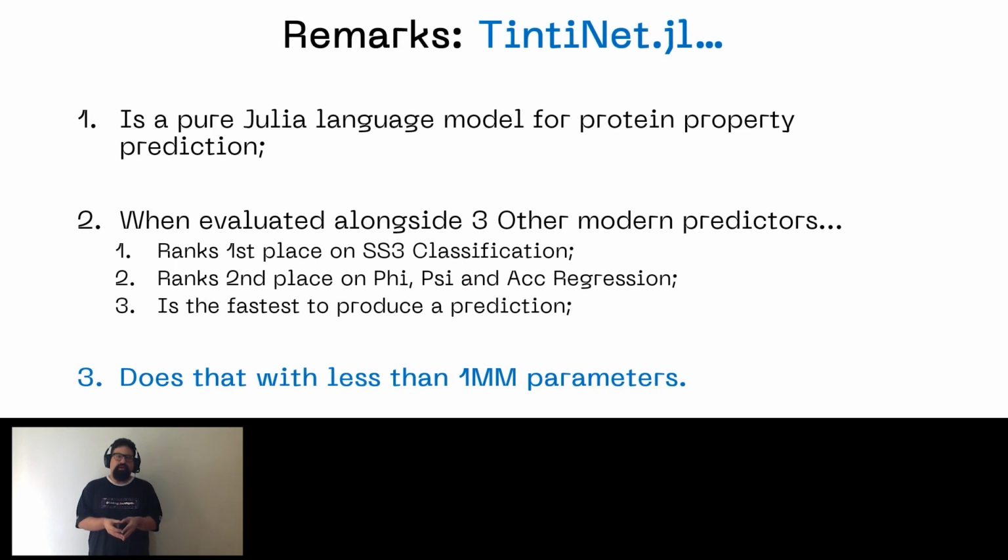So to wrap everything up, I'm glad to report that given this proof of concept task, which was building a portable language-based 1D property estimator with Julia that could deliver competitive predictive performance and execution time, TintiNet.jl ranks between first and second place on the elected key performance indicators. It also exhibits some attributes which are commonly associated with modern and robust language models, such as uncorrelation with sentence attributes, and quality of token classification.